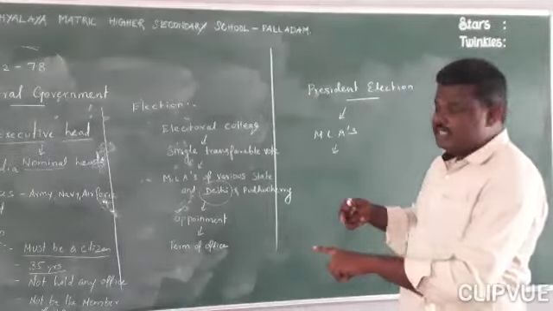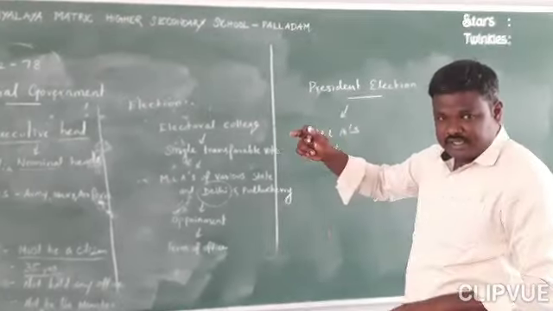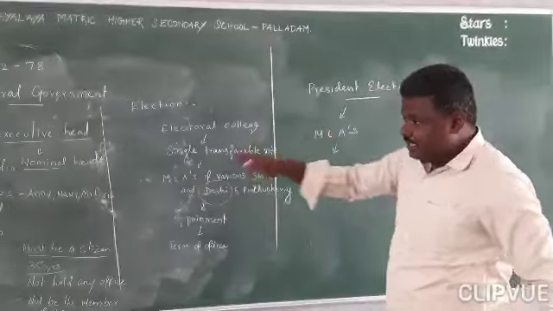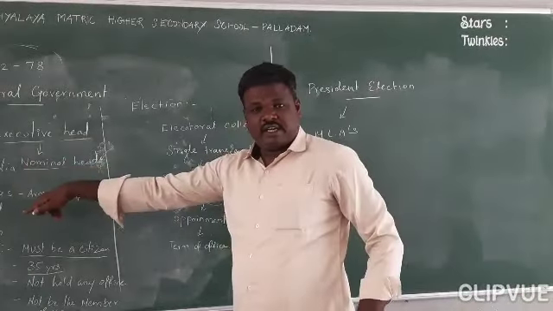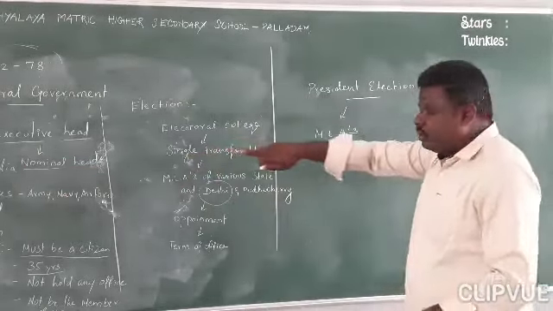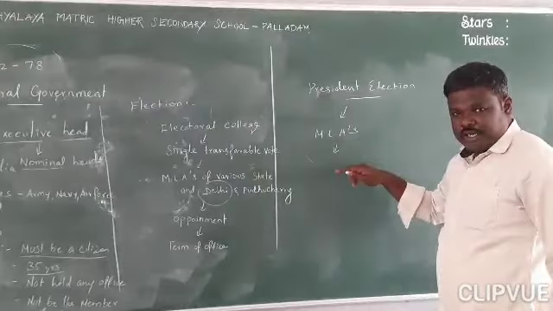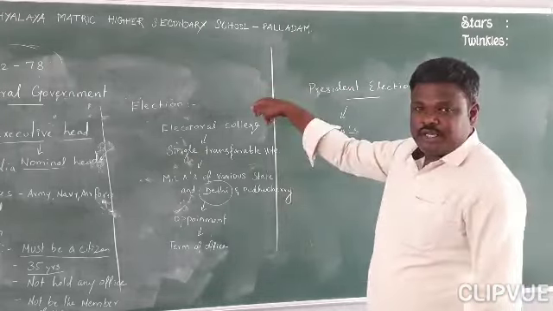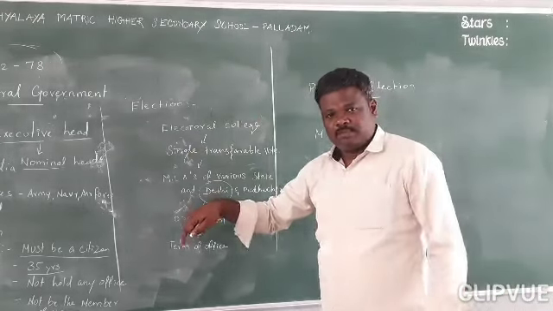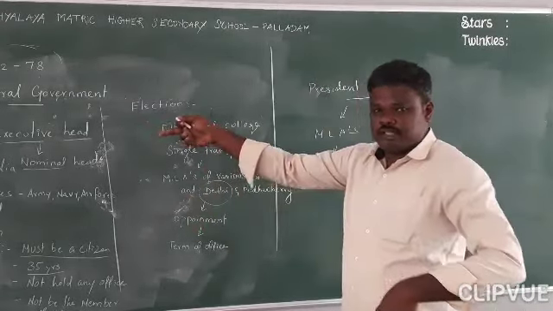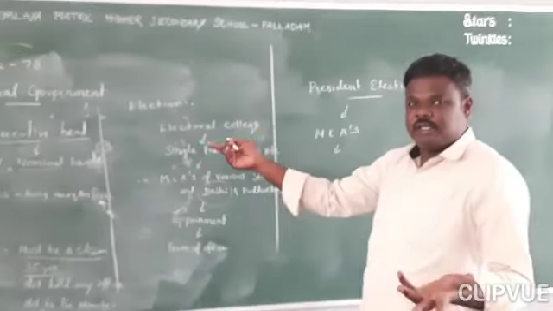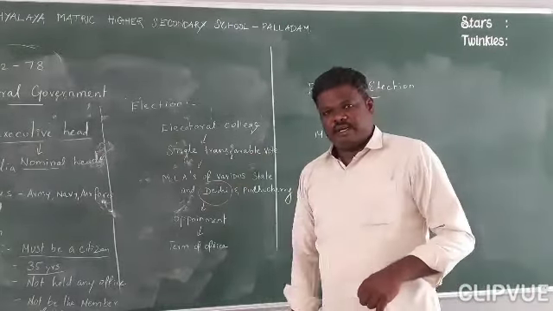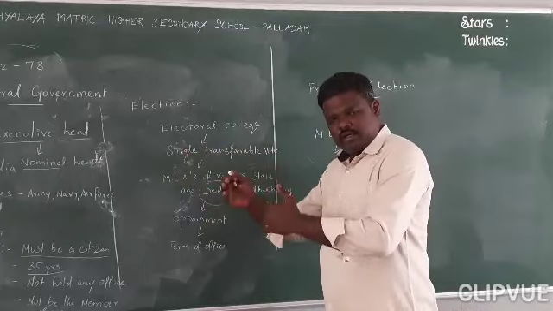So the Chief Justice is the head of the judiciary, that is a separate wing, and the executive head is the President of India. So the head of the Indian Union, the President of India, is appointed by the head of the judiciary, that is the Chief Justice. Then who appoints the Chief Justice? Simple, he is appointed by the President of India. Both heads appoint each other.